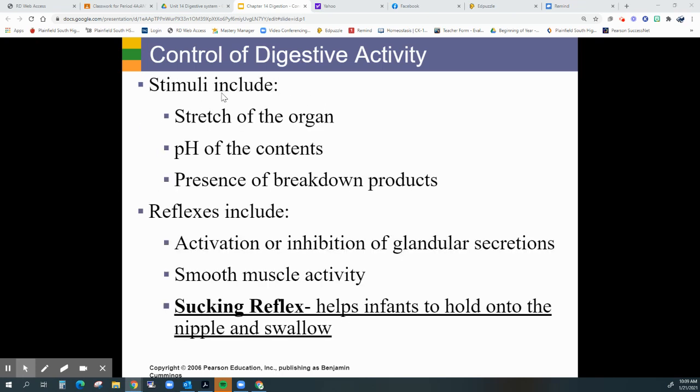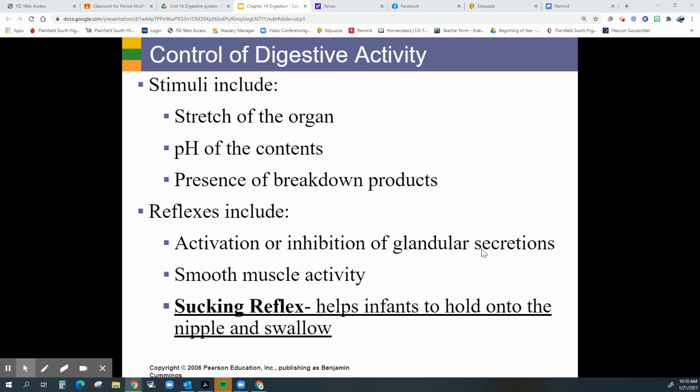Stimulus, again, we just talked about this, the stretch of organs. The pH of contents can also be a trigger, so in the small intestine we can see a release of those alkaline enzymes to bring down that pH after it leaves the stomach. And then the presence of breakdown products. So if there's a fatty bolus making its way into the small intestine, the gallbladder is going to release bile to try to break that down. If there's a lot of carbohydrates in the system, the pancreas is going to release insulin to try to break that down. Reflexes, anything can be included here.